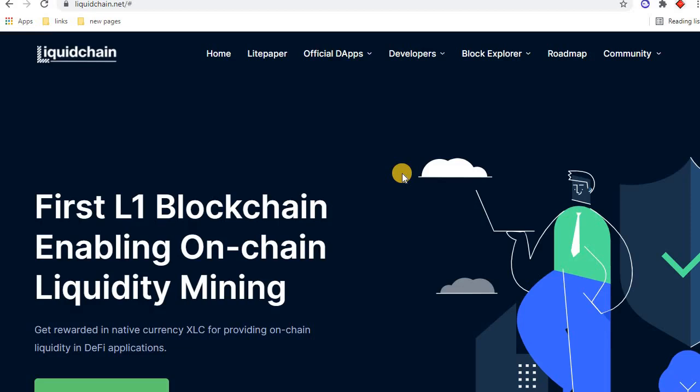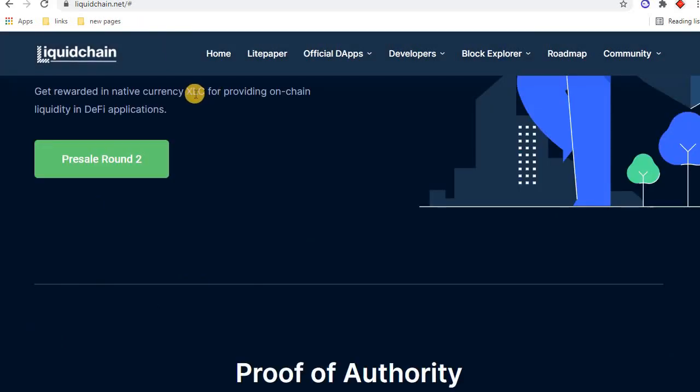What is Liquid Chain? Liquid Chain is an EVM chain specially designed for yield farming, powered by proof of authority consensus. The network is built for DeFi, dApps and builders. You can create smart contracts, DeFi, NFTs, games, or whatever you want on Liquid Chain. Its token ticker is XLC.